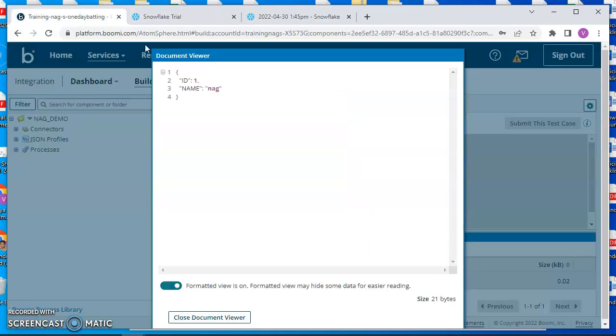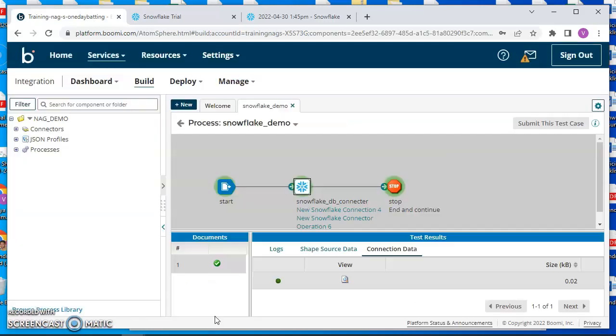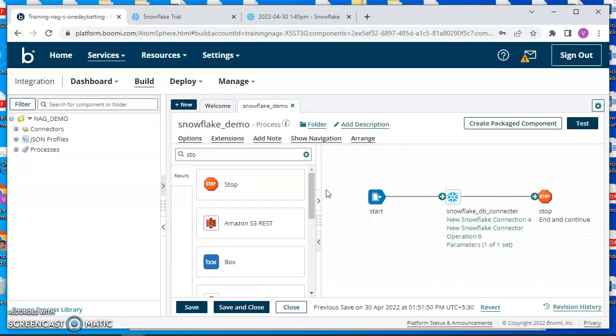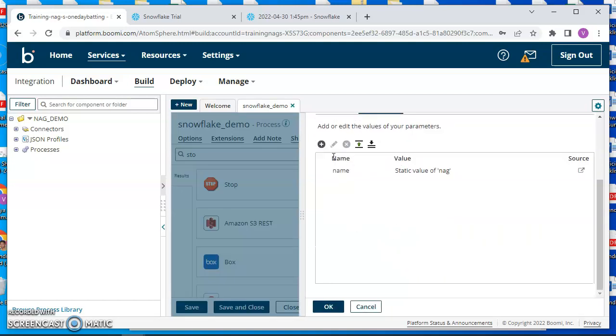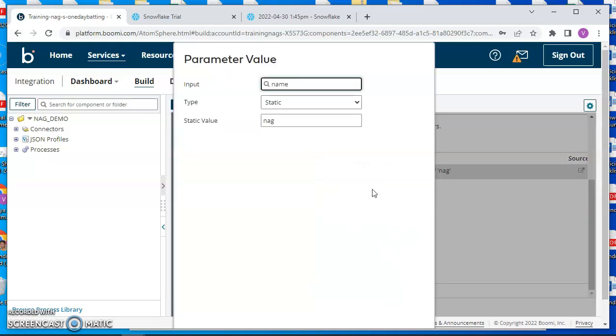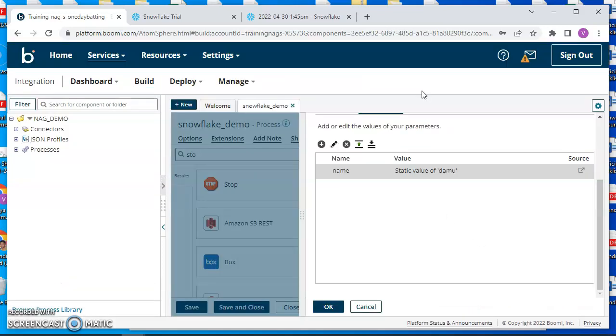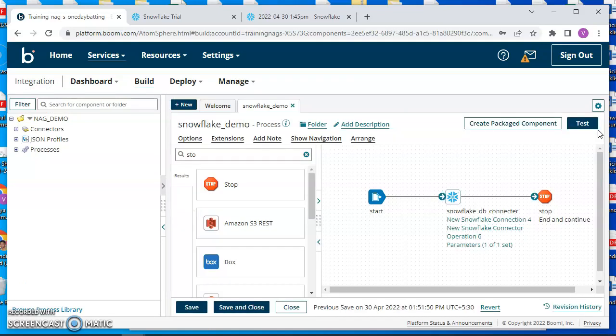If we change the operator's value, go back to the process and edit it here, and test the connection again.